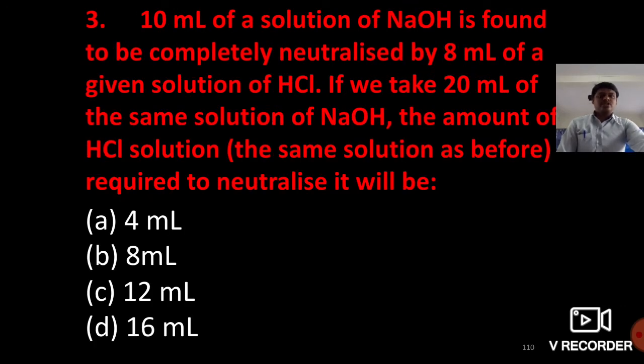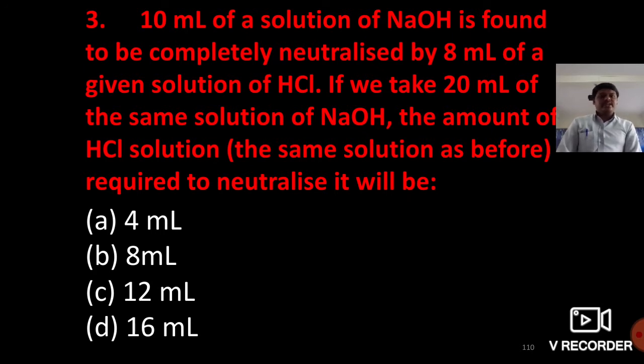10 ml of a solution of NaOH is found to be completely neutralized by 8 ml of a given solution of HCl. If we take 20 ml of the same solution of NaOH, the amount of HCl solution, the same solution as before, required to neutralize it will be... So 10 ml of NaOH solution is completely neutralized by 8 ml of HCl.